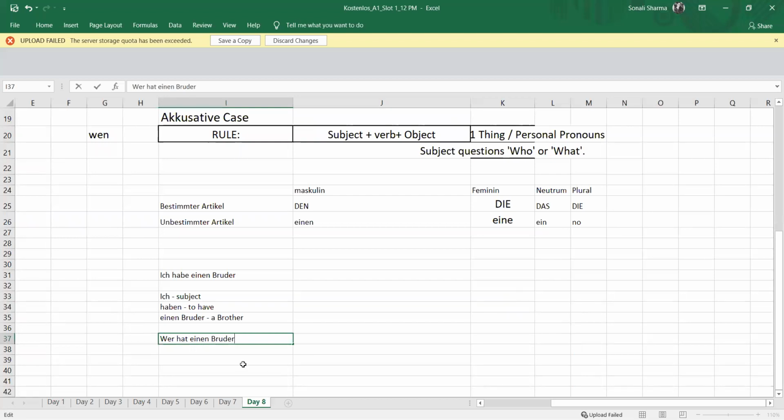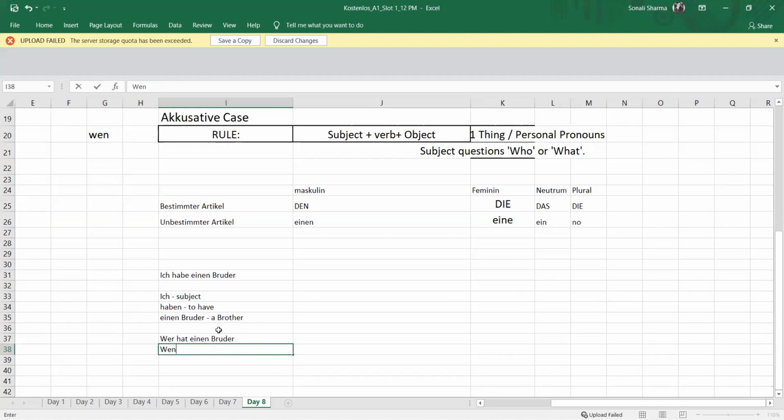किसके पास भाई है? मेरे पास भाई है, right? Now if I make a question on this brother form, मेरे पास क्या है? This is the question. मेरे पास भाई है. So the question will be wen hat... So this is not the right way.